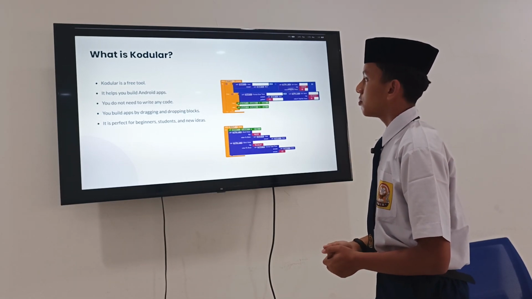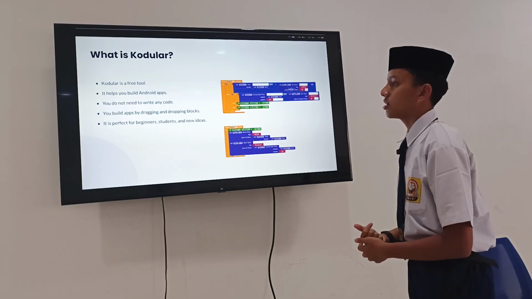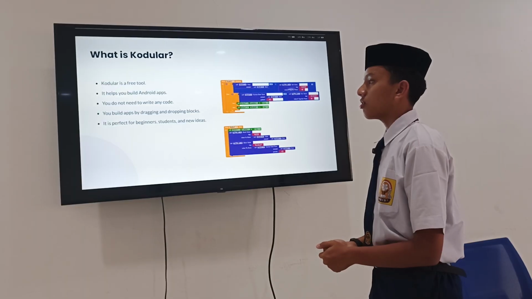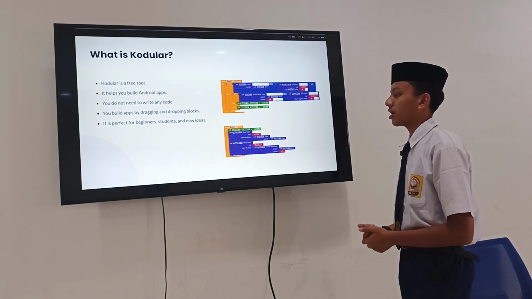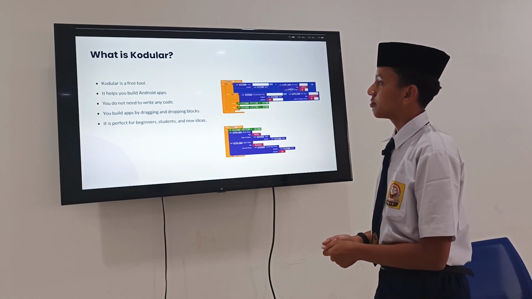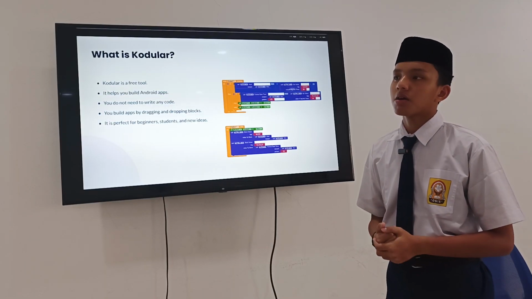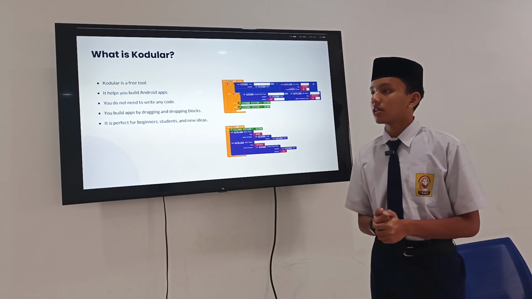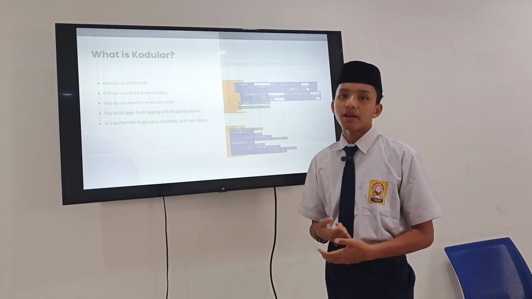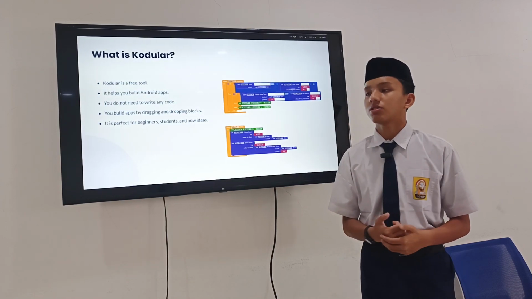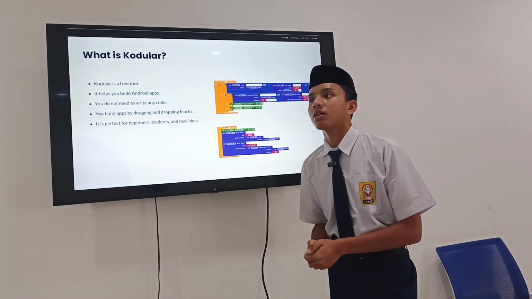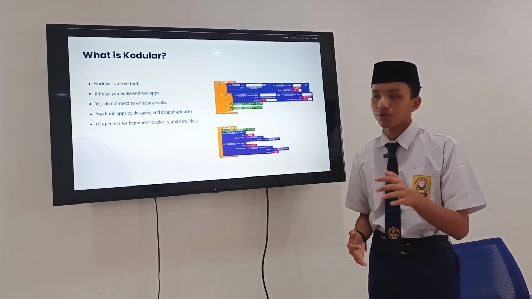Because of that simplicity, Codular is perfect for beginners and even students, for example elementary or junior high school, and for those who have new ideas and want to make a prototype. Codular is very helpful because I'm using Codular for my 9th grade project, and in my opinion, Codular is very good for learning the basics of application development, and it's very good to build a simple but useful app, for example a calculator. Later I will show you.